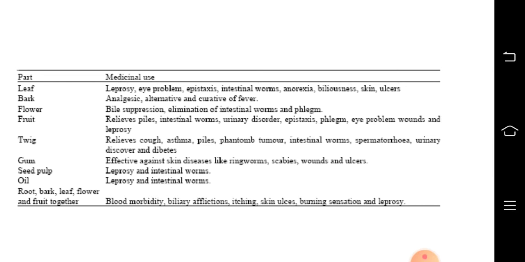The twig relieves cough, asthma, piles, phantom tumor, intestinal worms, spermatorrhea, urinary diseases and diabetes. Please forgive the spelling of diabetes. Gum is effective against skin disease like ringworm, scabies, wounds and ulcers. The seed pulp is good for leprosy and intestinal worms, and so is the oil. Root, bark, leaf, flower and fruit together are helpful. The medicinal uses in blood morbidity, biliary afflictions, itching, skin ulcers, burning sensation and leprosy.